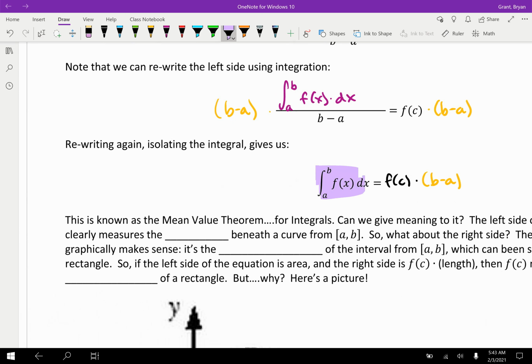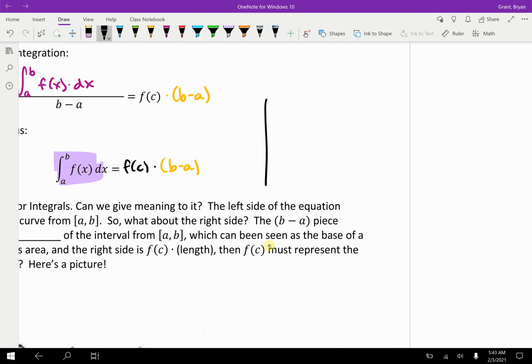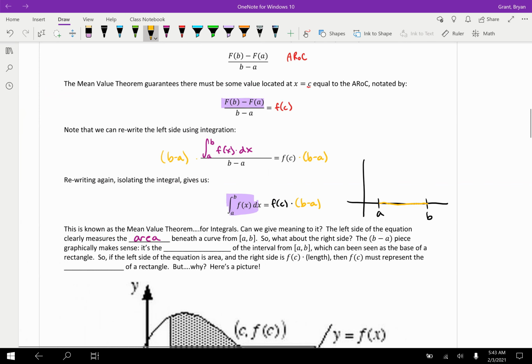We know that that is going to measure, of course, the area between the curve and the x-axis. I mean, that's what our integral does. But what about the right side? Well, if I wanted to sketch a nice little graph over here, and we're going from a to b, b minus a is just subtracting the two endpoints, and we've seen before that's going to give us the distance between a and b. So when we've used these distances before with respect to area, then we could probably think of that b minus a as one way, the length of the interval.